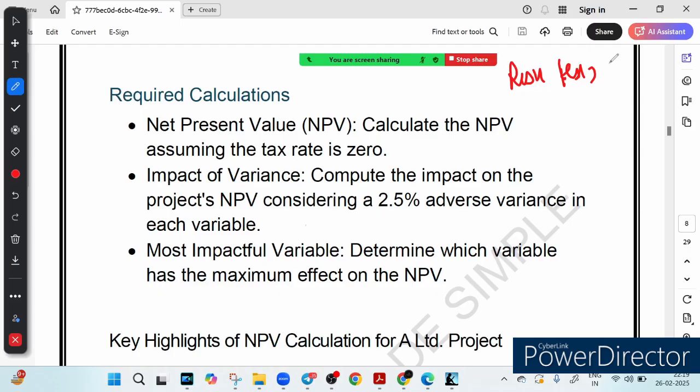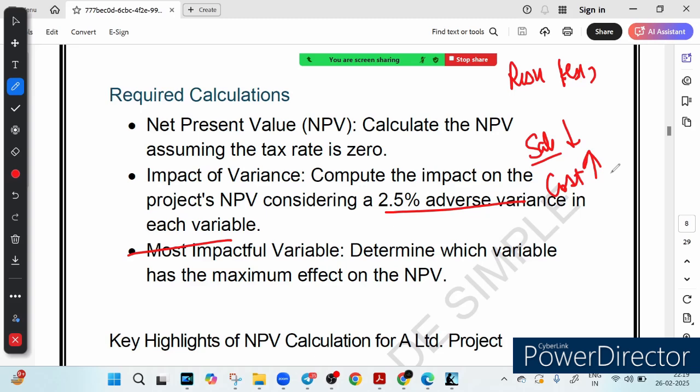That is what we are considering, 2.5% adverse variation in each variable. So we will check what happens if sales drop by 2%. We will check what if the cost increases by 2%. We will check whether the NPV will still be positive, and whether the project can still make a profit if the cost increases by 2%.